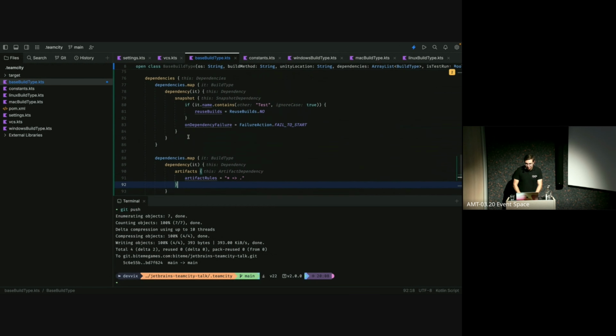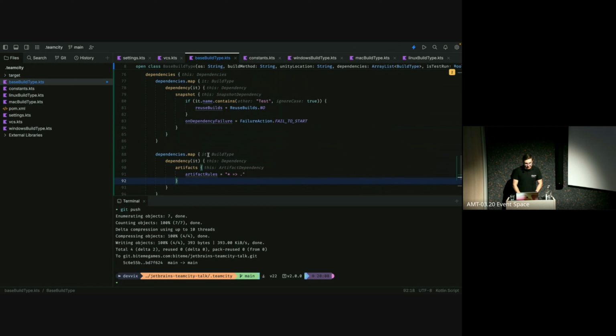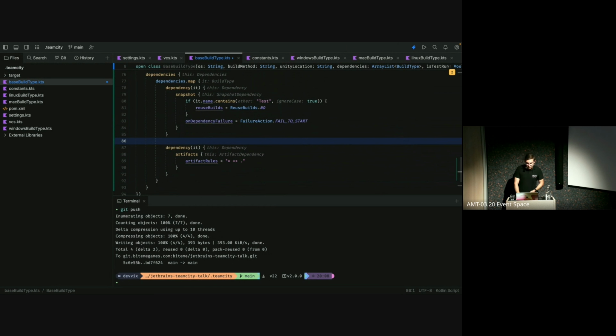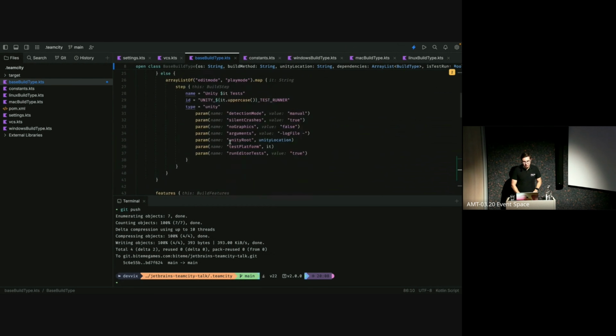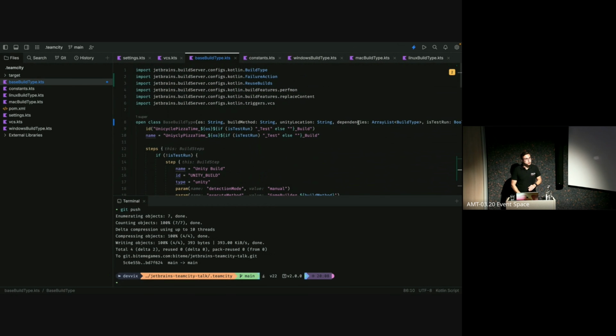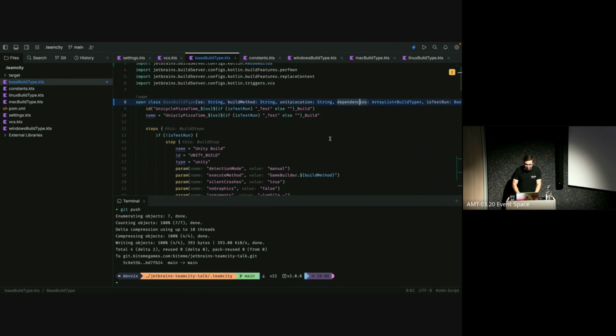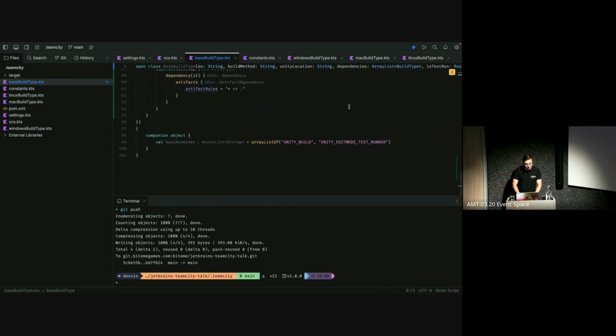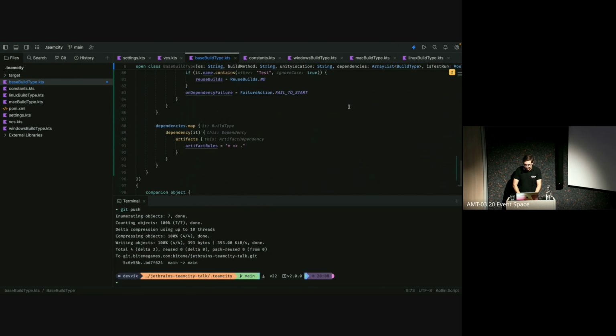And the keen eyed among you might have already noticed that we could actually just merge these both because they're kind of the same thing. We could theoretically do something like this, and that will work just fine. But there's a reason I'm separating them, and that is because you want to be a little bit more dynamic in what you want an artifact dependency on and what you want a snapshot dependency on. Even though I know that I'm passing them in the same array here for demonstrative purposes, in the real world, you might want to have the option to expand a bit upon that. But just for the sake of this talk, I'm passing them in as one little variable.